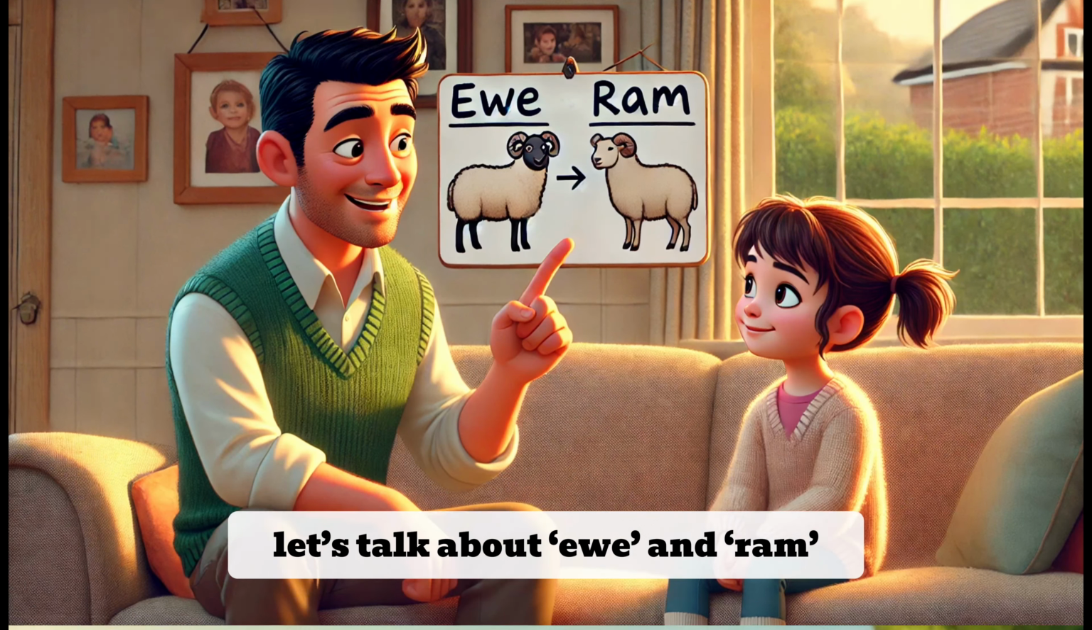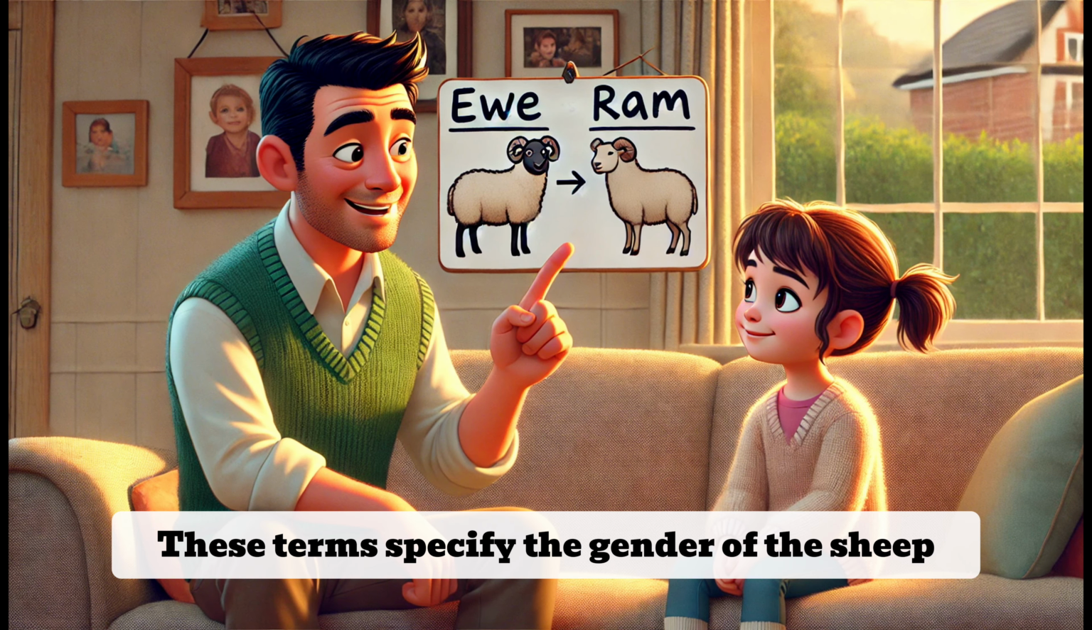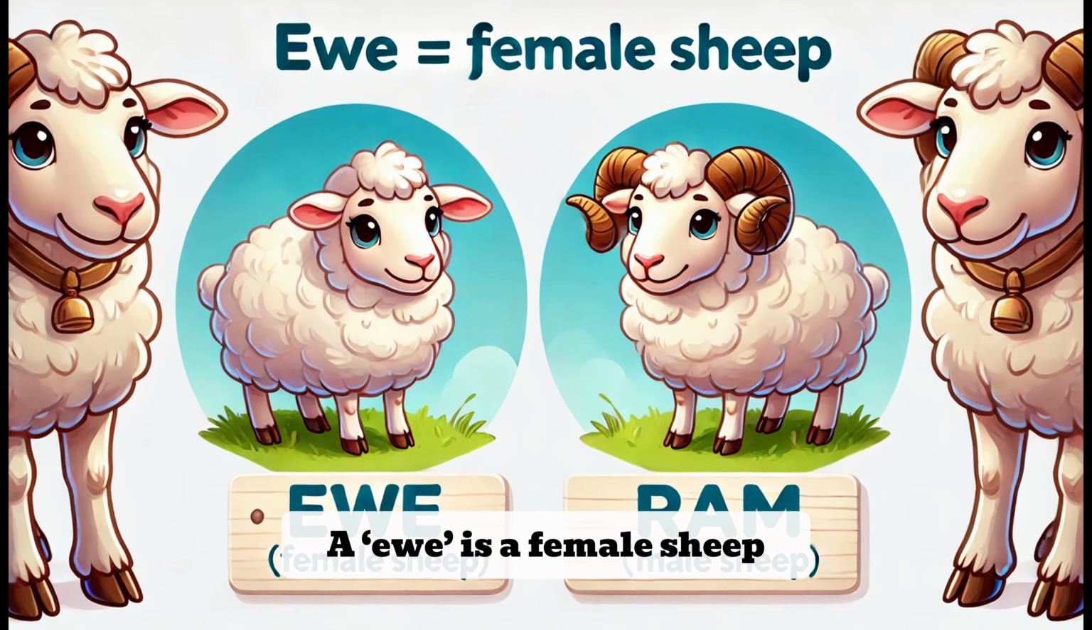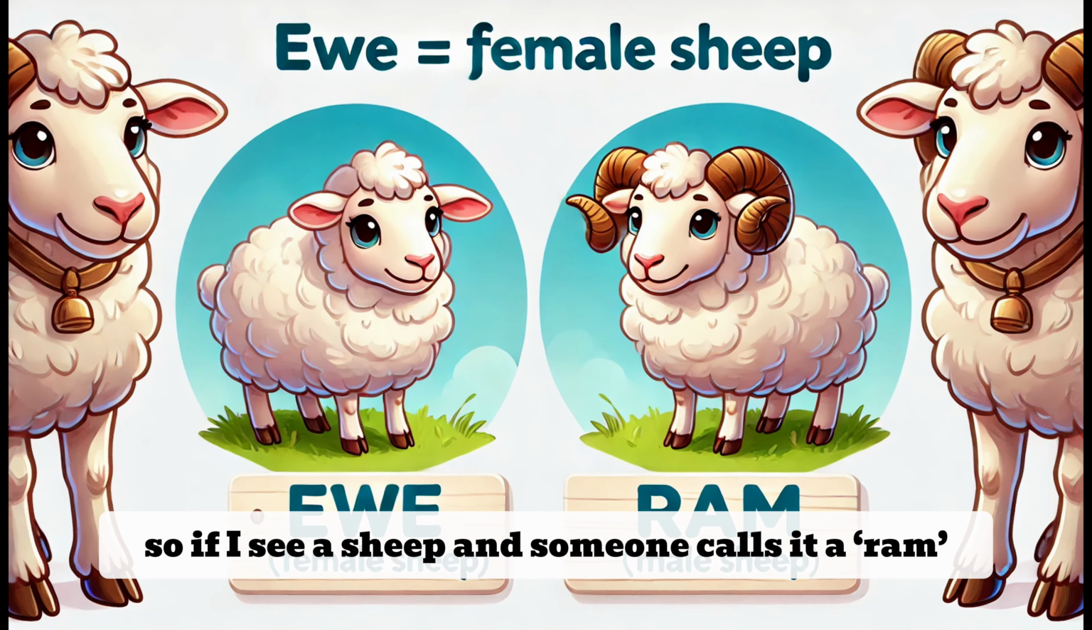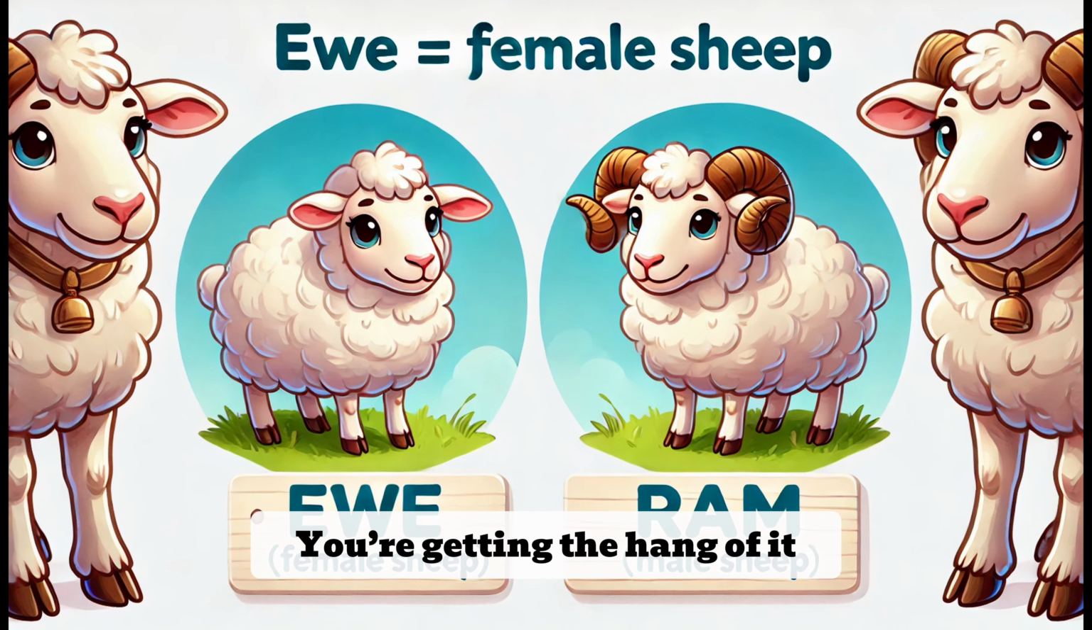Now let's talk about ewe and ram. These terms specify the gender of the sheep. A ewe is a female sheep, while a ram is a male sheep. Okay, so if I see a sheep and someone calls it a ram, I know it's a male. But if they say ewe, it's a female? Exactly. You're getting the hang of it.